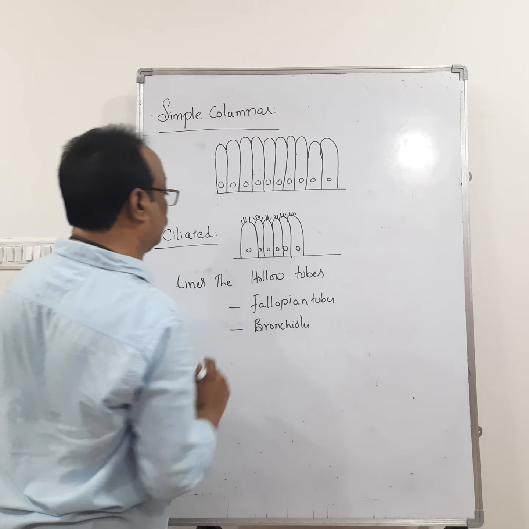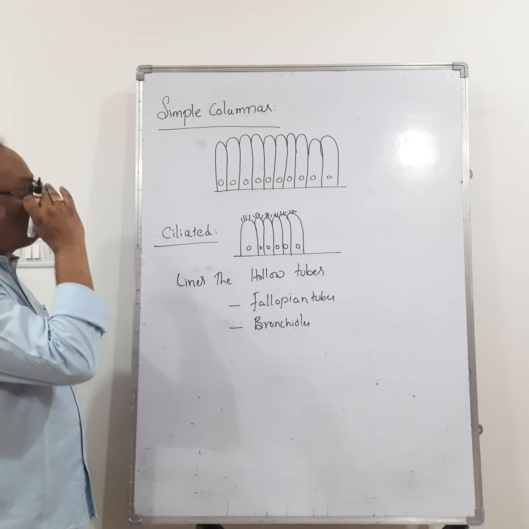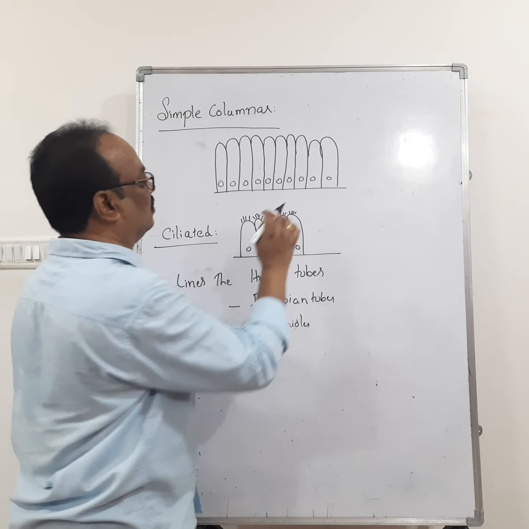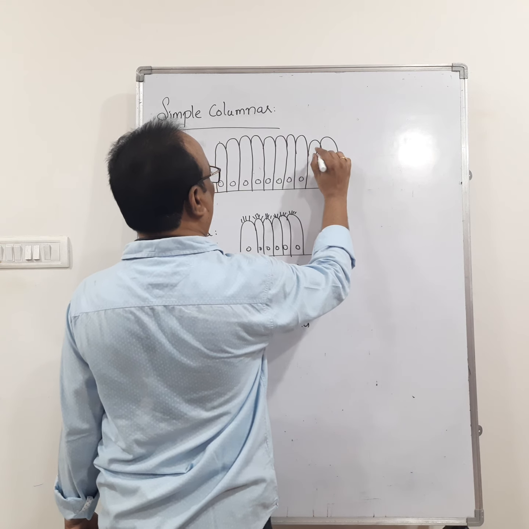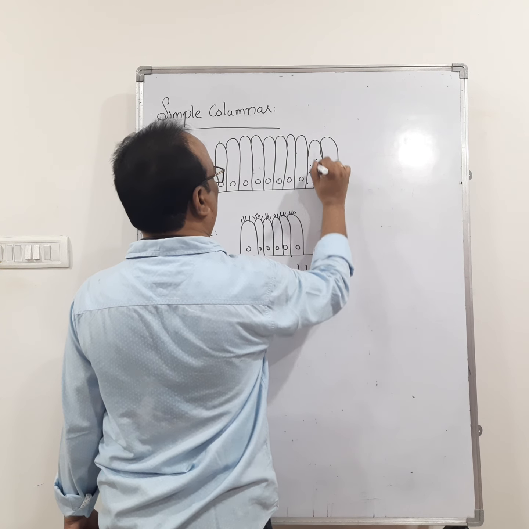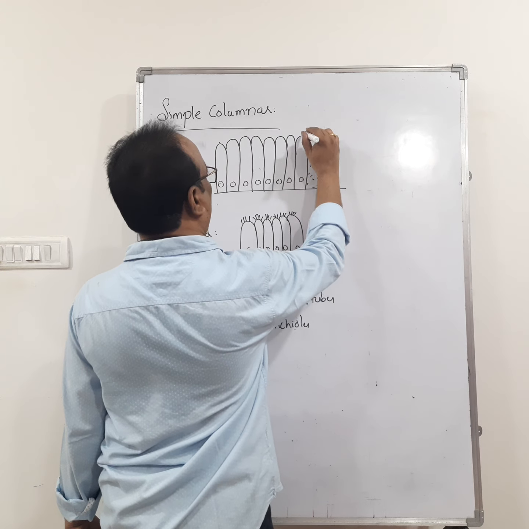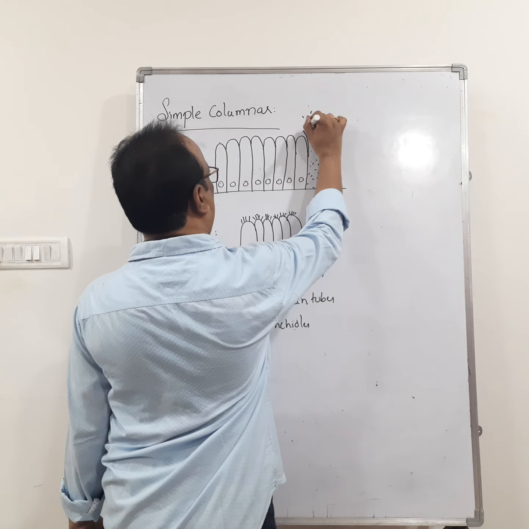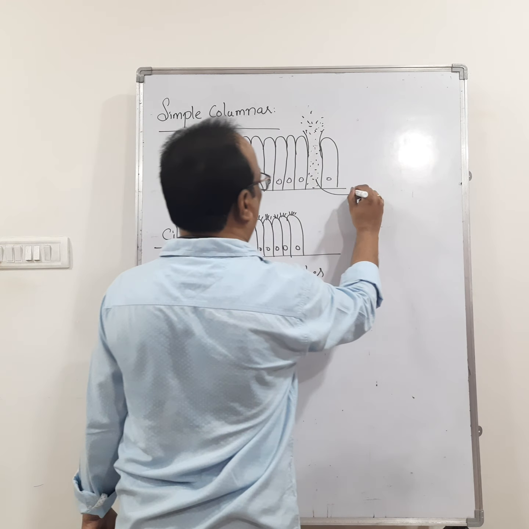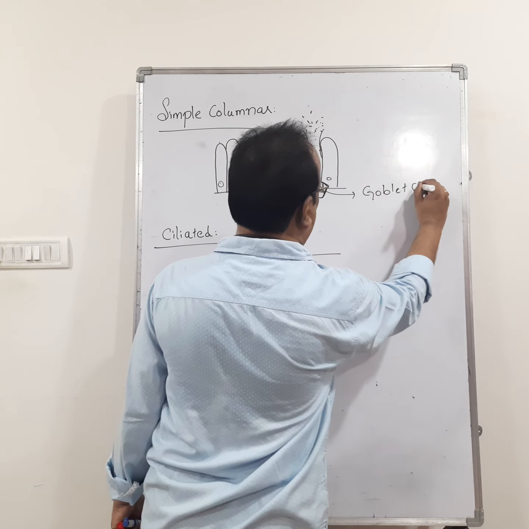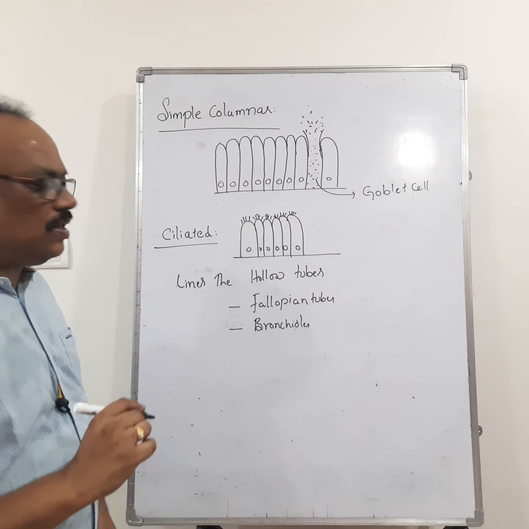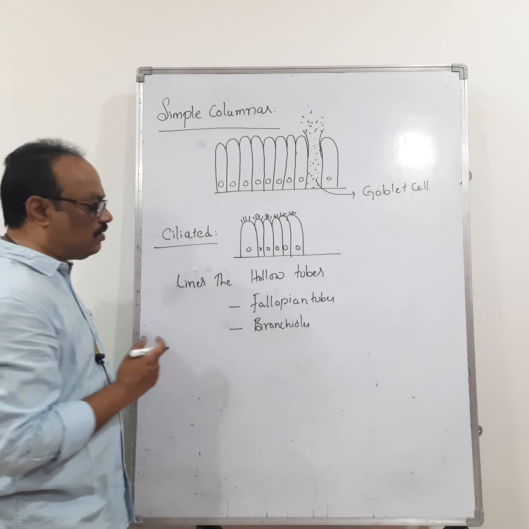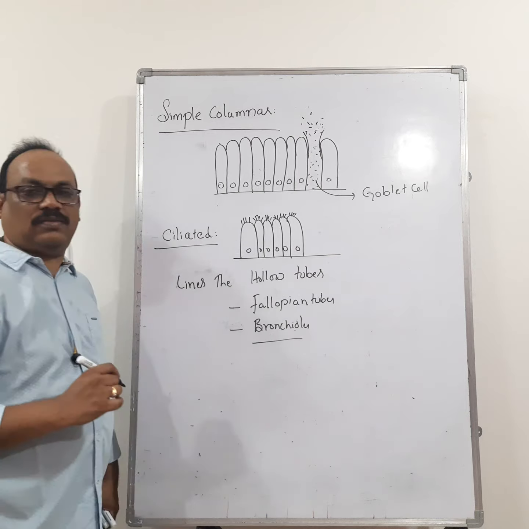bronchioles. And one more thing you have to remember: in between the simple columnar epithelium there are mucus secreting goblet cells. The goblet cells secrete the mucus. Simple ciliated columnar epithelium lines the hollow tubules like fallopian tubes and bronchioles.